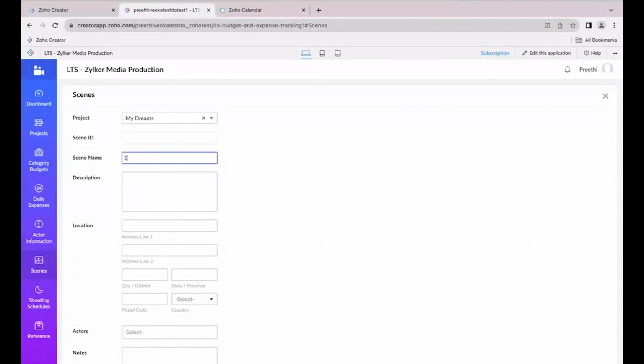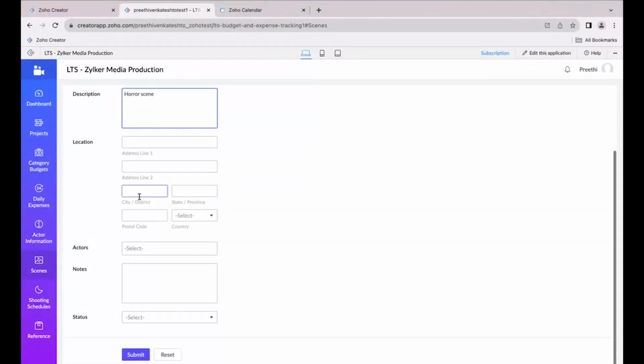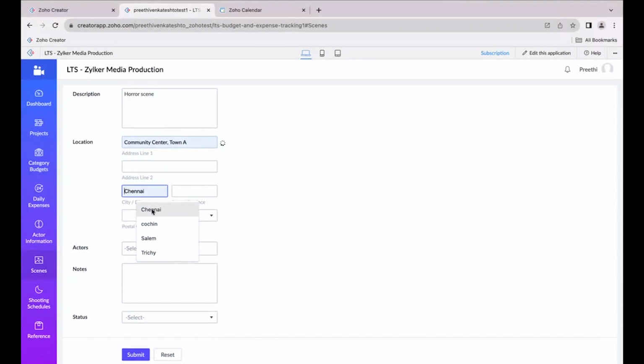And the scene name is going to be Episode 1. And the description is going to be a horror scene. And let me give you a sample location where this particular scene is going to be shot.